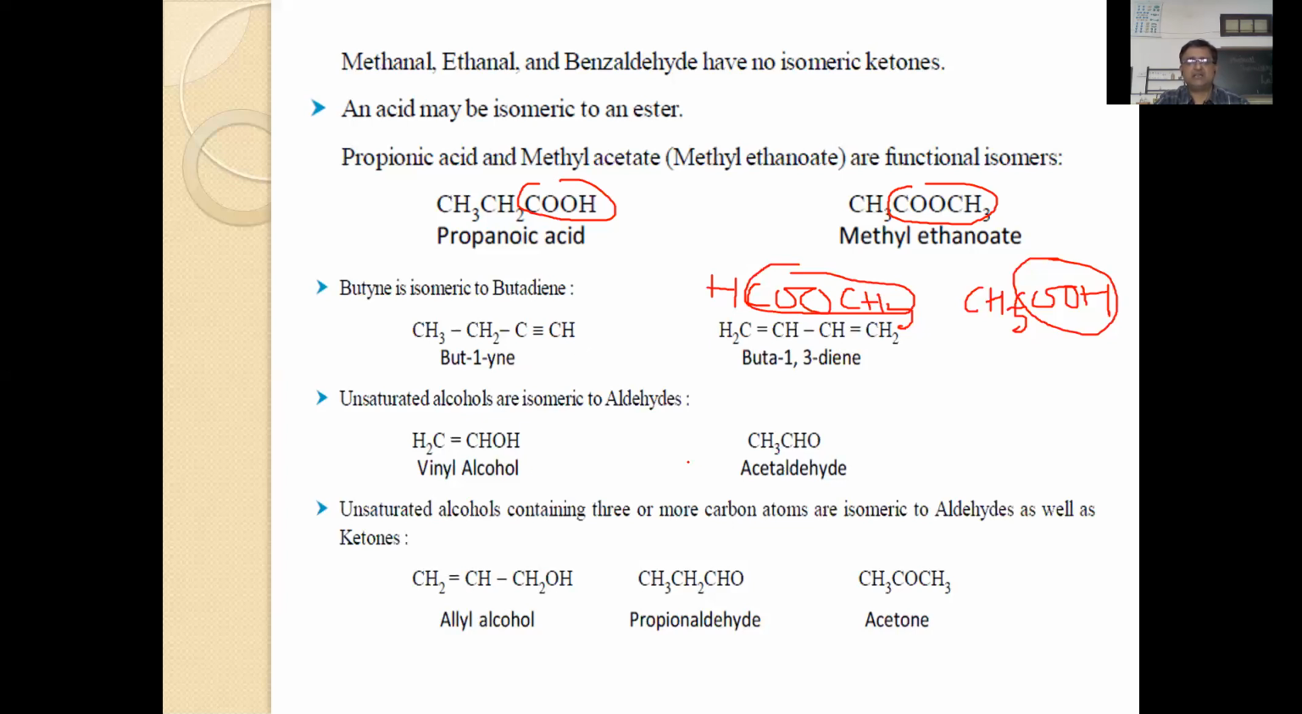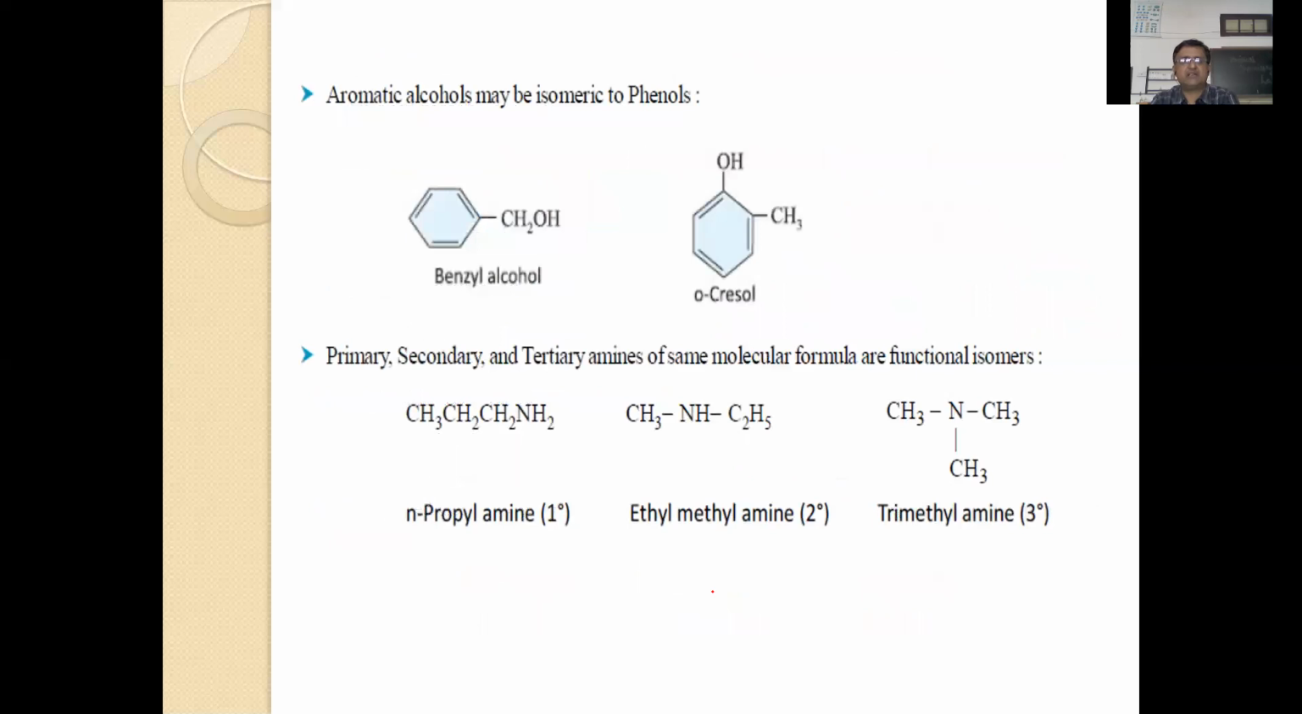Then vinyl alcohol and acetaldehyde. Later we will learn about them in tautomerism. Of course, they are also functional isomers. So many compounds which have the same molecular formula but differ in their properties due to the presence of different functional groups are called functional isomers.